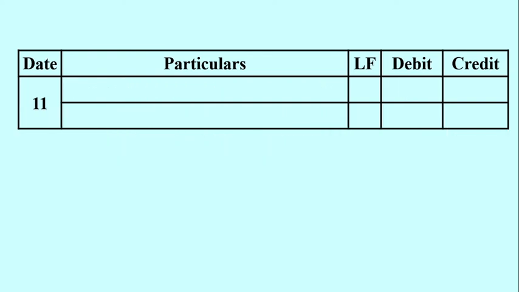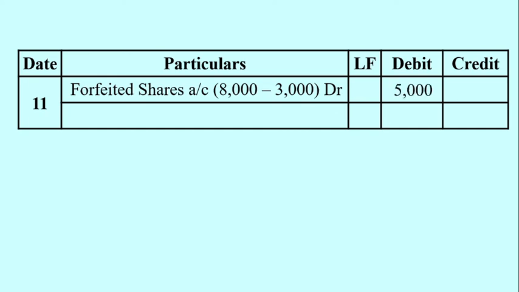Next, whatever the final balance available in the forfeited shares account is to be transferred to capital reserve. Forfeited shares account is debited to capital reserve. It's a transfer entry. So here we obtained an amount of rupees 5000.